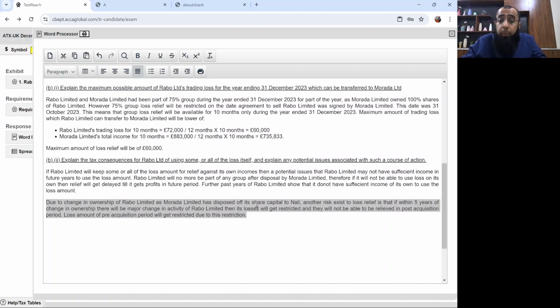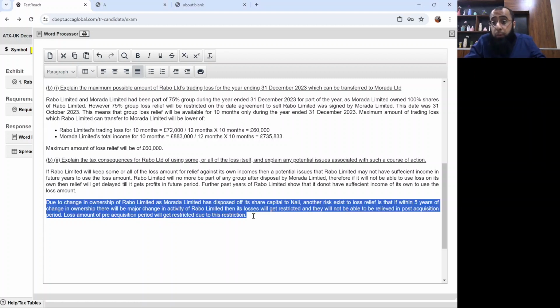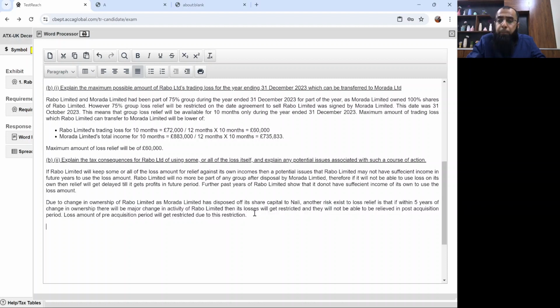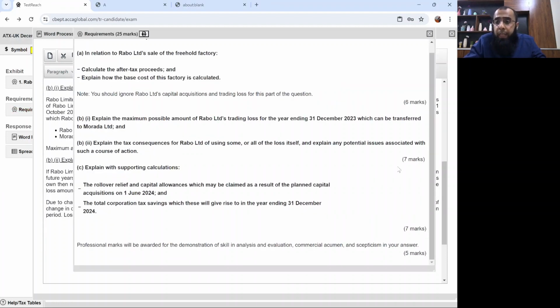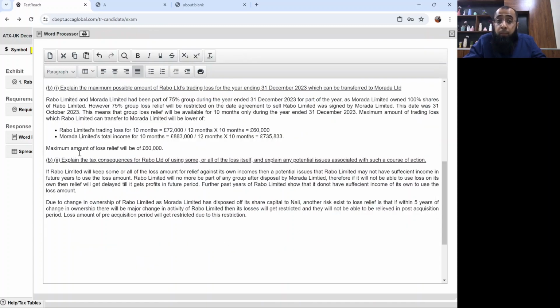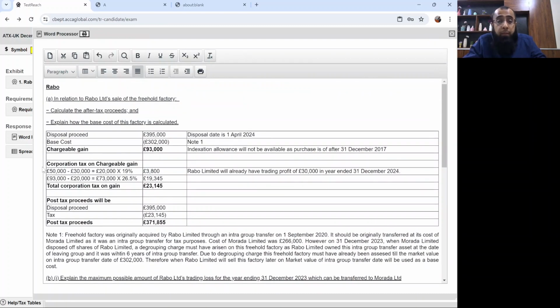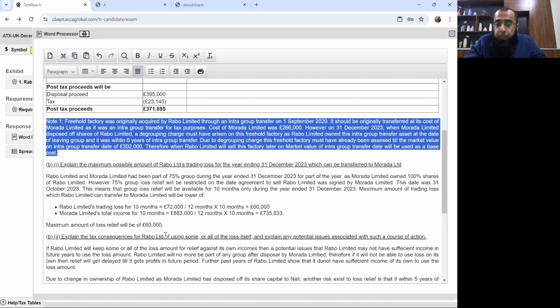If there is a significant change in activity, then the loss relief will get restricted more, and in that case the pre-acquisition losses would not be relieved in the post-acquisition period. So if you look at it, how many marks are done? 6 plus 7, 13 marks are done. I believe it's not difficult. Like making the CGT calculation, only the base costing was difficult. Or even I won't say it's difficult, it's just about being good at rules.